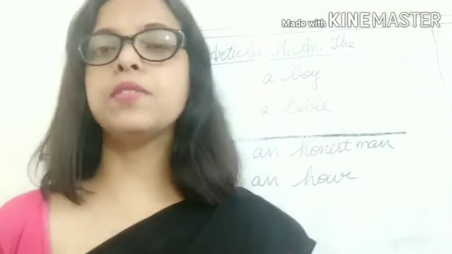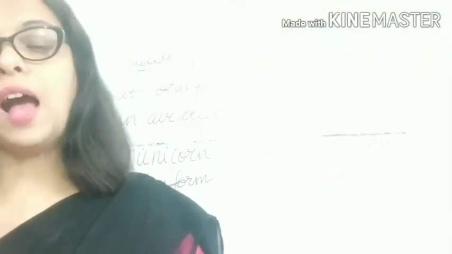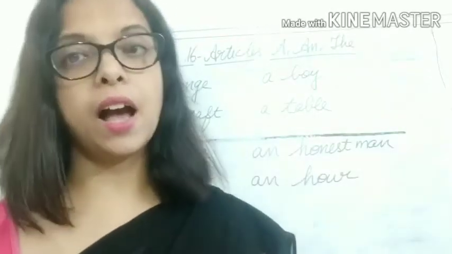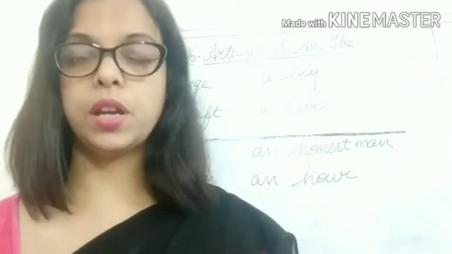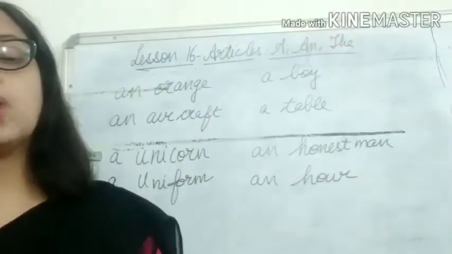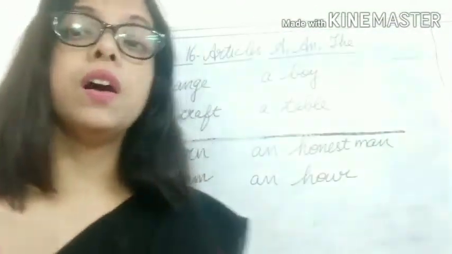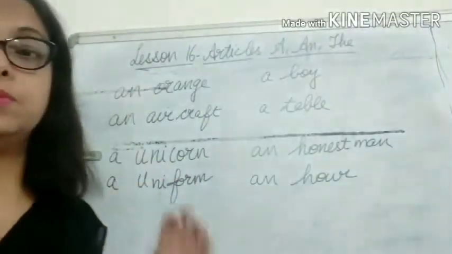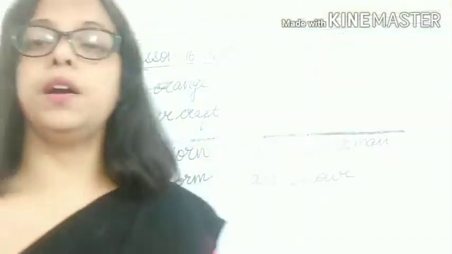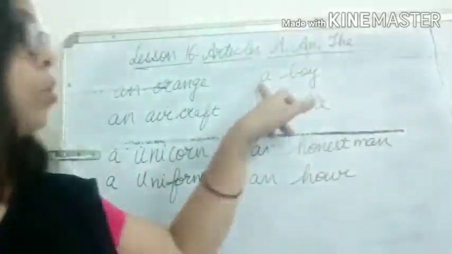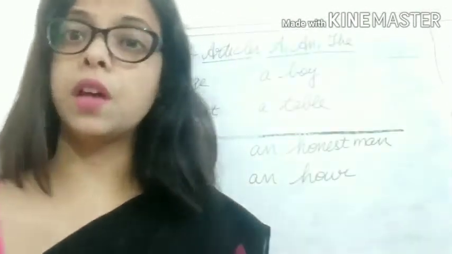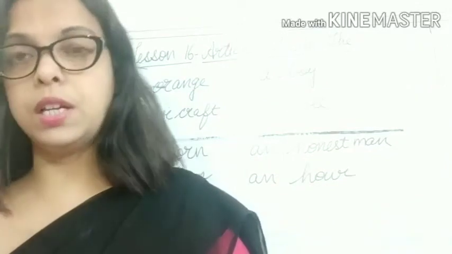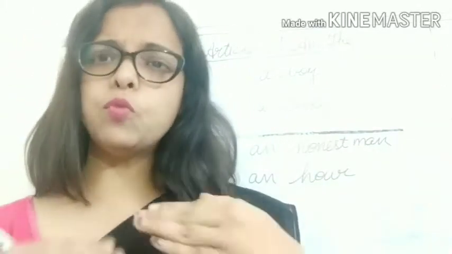Okay, so children, you have studied this in earlier classes also, and we know that the letters A, E, I, O, U are called vowels and the rest of the letters are called consonants. So this you know very well, and you have also studied that we use "an" in front of the words that start with vowels, and "a" is placed before the words that start with consonants. So this much you have studied, but children, let's move a step further.